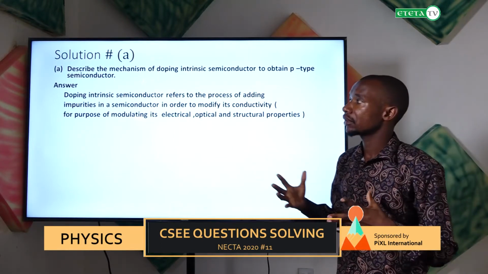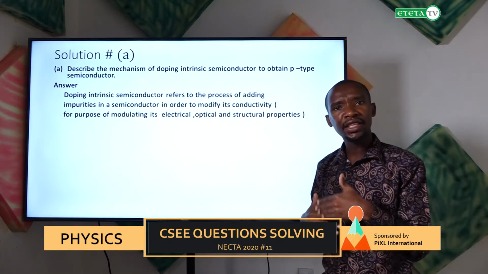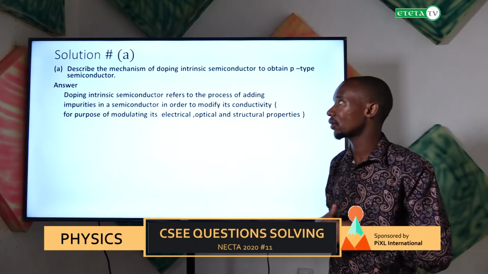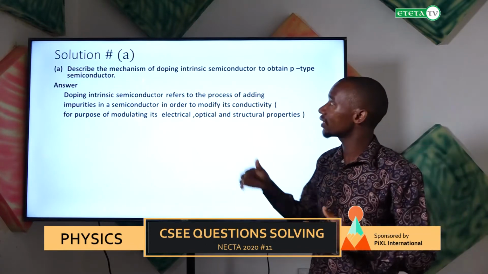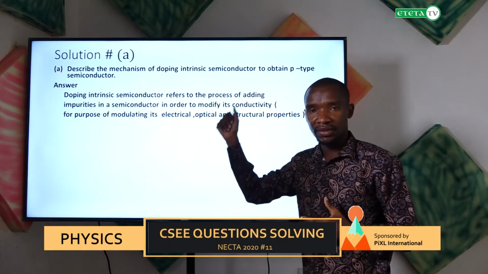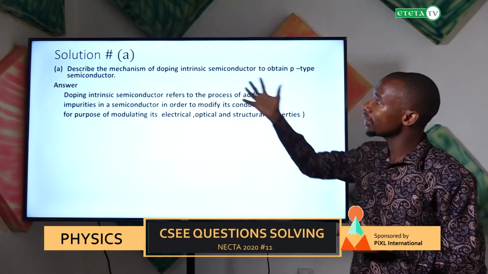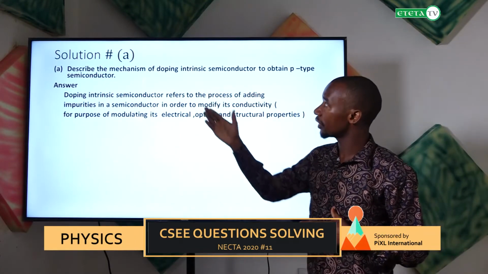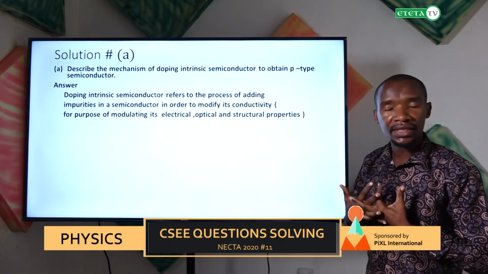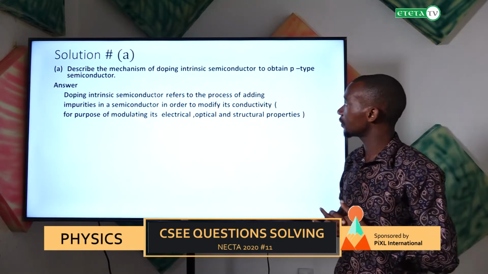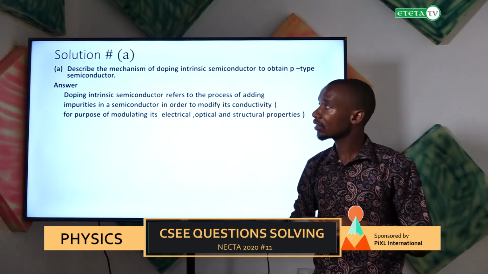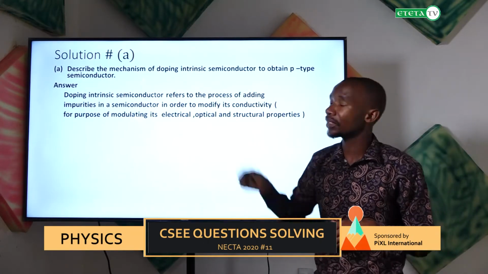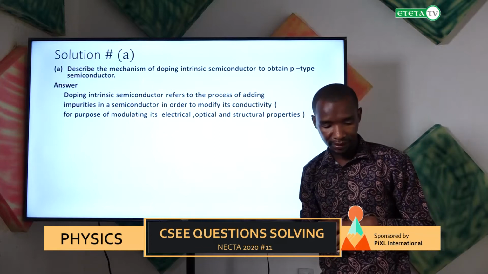So simply, doping is a process of adding impurities to pure semiconductors. Those pure semiconductors, sometimes we may call them intrinsic semiconductors. So after knowing the meaning of doping, we can explain the mechanism of obtaining P-type semiconductor from pure or intrinsic semiconductors.